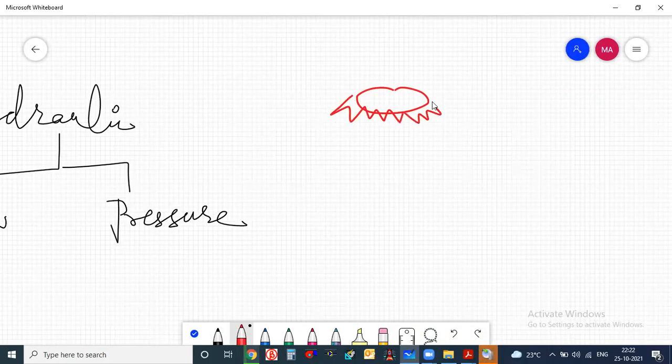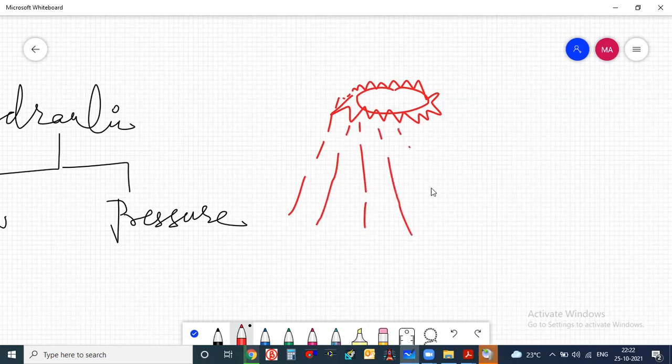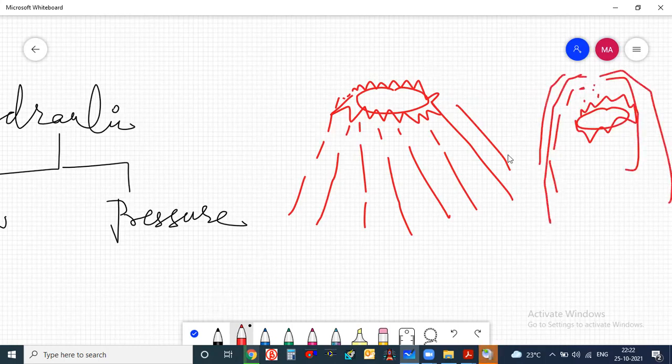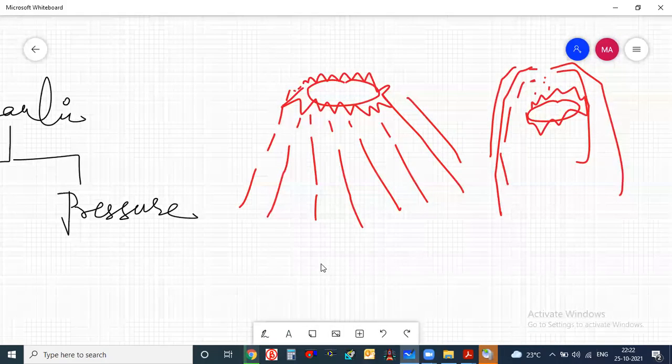In the pendant sprinkler, the water will fall like this, like how water falls from a shower. And in the upright sprinkler, the water will fall like this, like a fountain of water. So this is the difference between pendant and upright sprinkler.